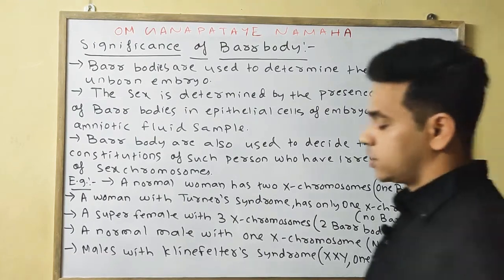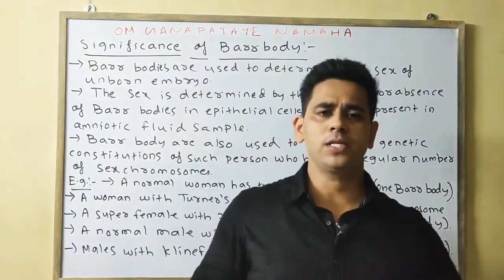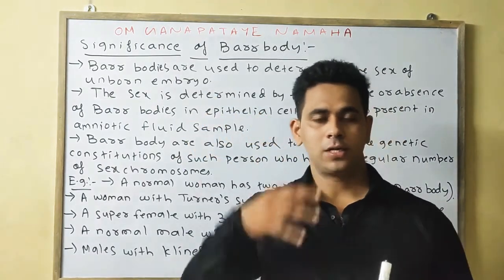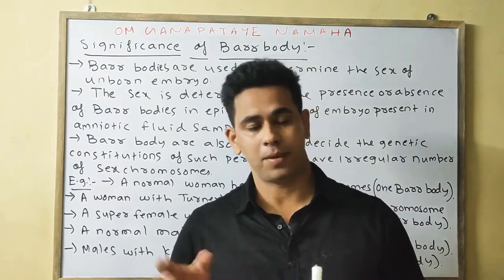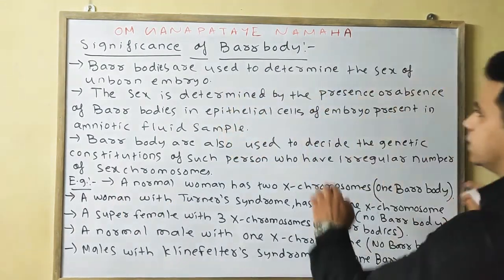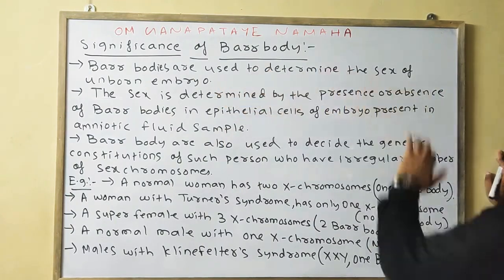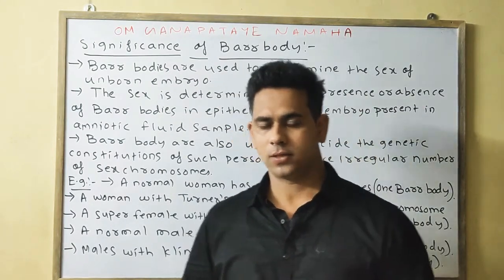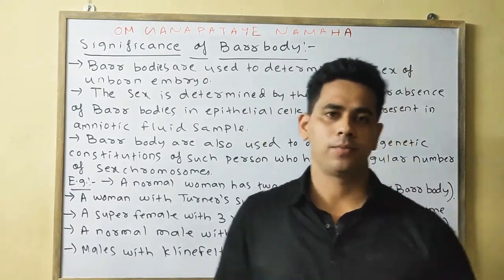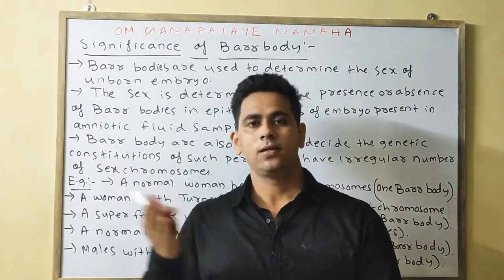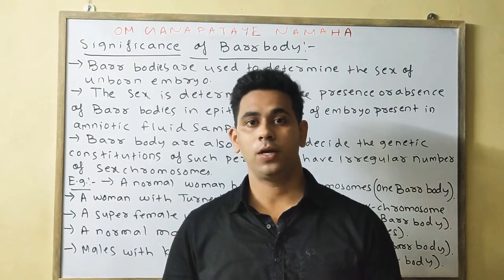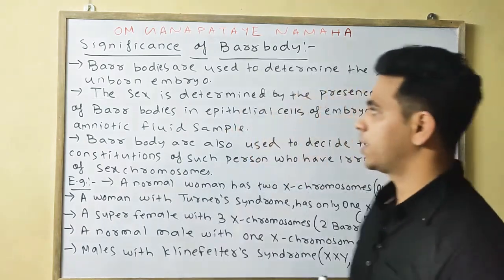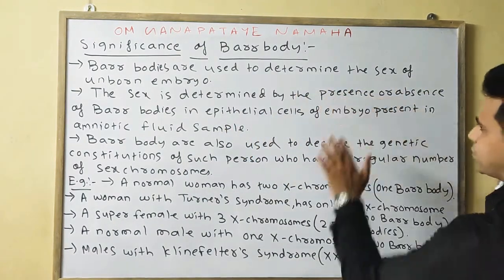Next we will discuss the significance of the Barr body. What is the importance of the Barr body? The Barr body is mainly used for determining the sex of the unborn baby, or the sex of the embryo. The sex is determined by the presence of the Barr body. If the Barr body is present, then the embryo is female. If the Barr body is absent, then the embryo is male.